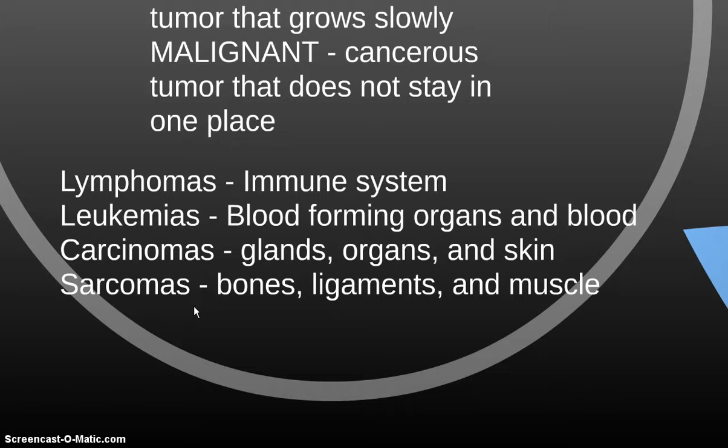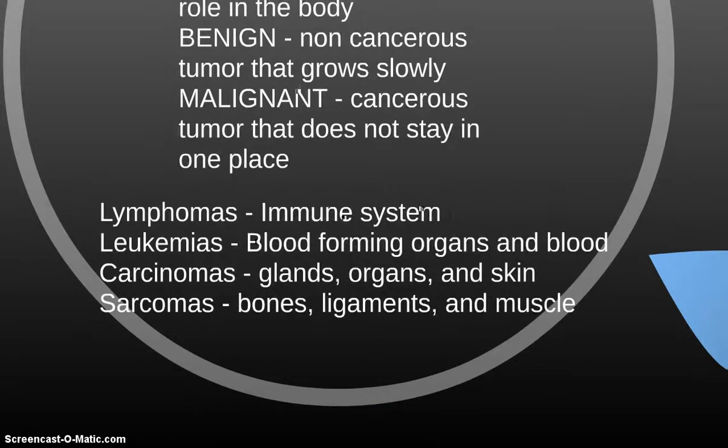The next type is carcinoma. A carcinoma is the most frequent type of cancer that is found, and that's found in the glands, organs, and the skin. And then the last type of cancer that we talked about is sarcoma. Sarcoma is found in the connective tissue of the body, in bones, ligaments, and muscle.